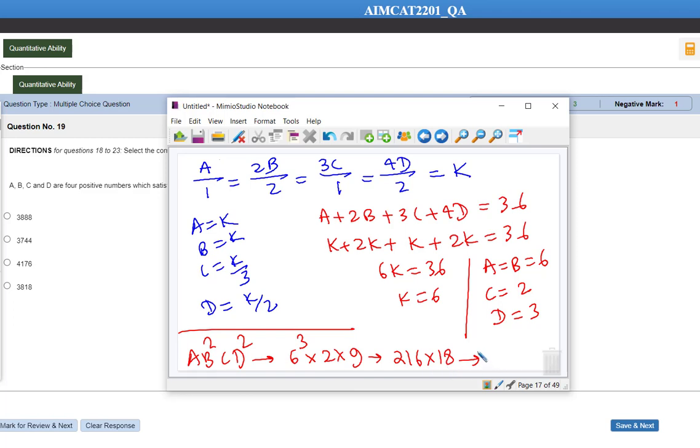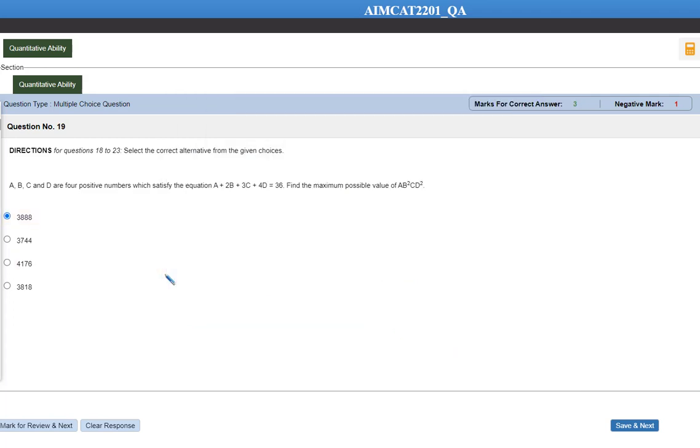Let me do this calculation. 18 6s are 108, unit digit has to be 8. Okay, 18 1s are 18, that is 28. The last two digits are supposed to be double 8, so the first option. Okay, after this, question number 20.